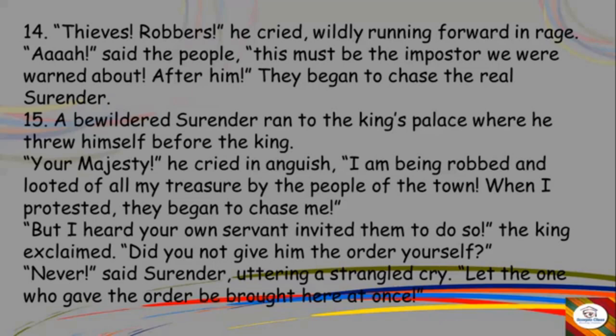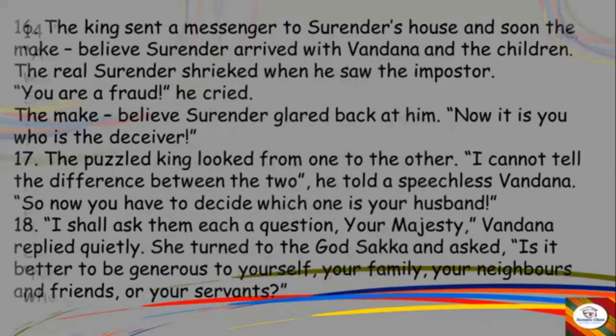Let the one who gave the order be brought here at once. He's saying let me see who is that person who gave this order. I have never given this. The king sent a messenger to Surendra's house, and soon the duplicate make believe Surendra comes. Okay, means the duplicate Surendra comes along with Vandana and children. Now, the real Surendra was confused and shocked to see his impostor, with his similar face.